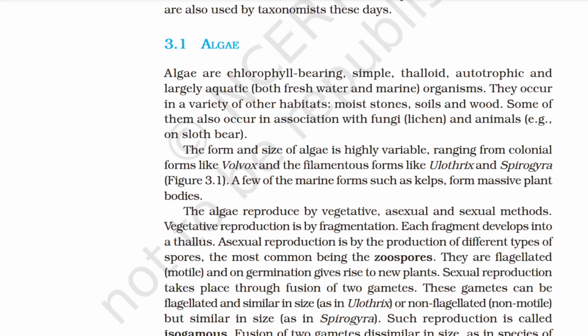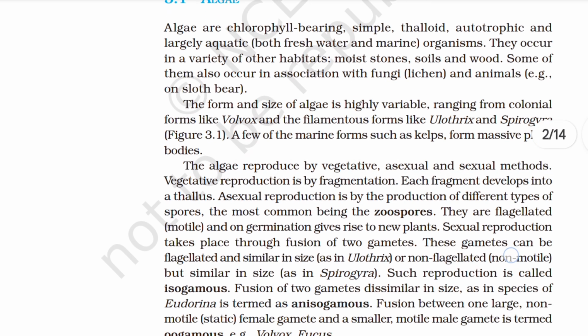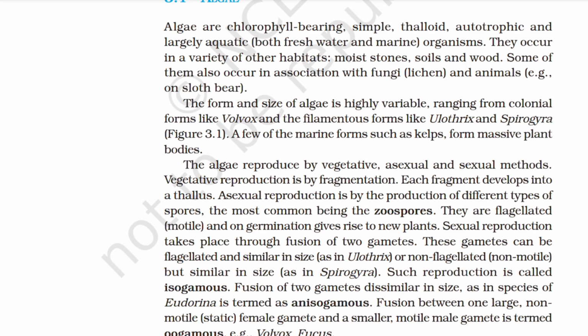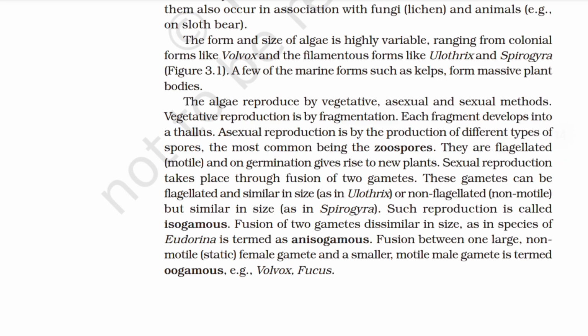The form and size of algae is highly variable, ranging from colonial form like Volvox and the filamentous form like Ulothrix and Spirogyra. A few of the marine forms such as kelps form massive plant bodies. The algae reproduce by vegetative, asexual and sexual methods. Vegetative reproduction is by fragmentation. Each fragment develops into a thallus. Asexual reproduction is by the production of different types of spores, the most common being the zoospores. They are flagellated and on germination give rise to new plants.